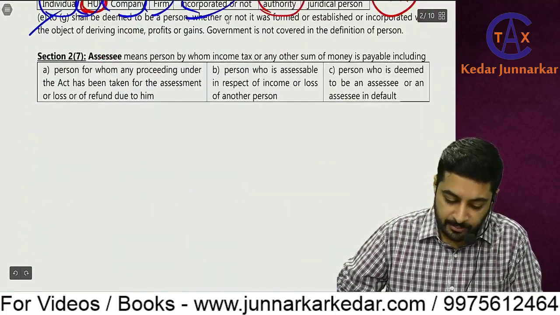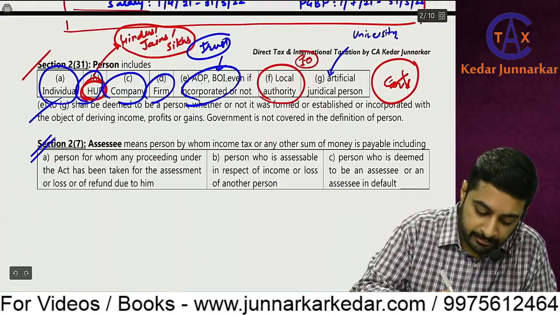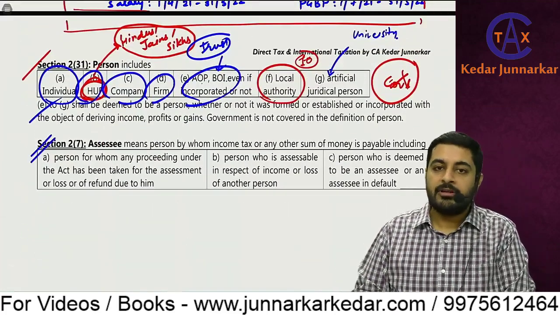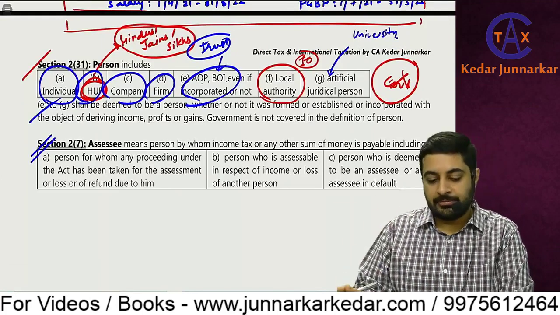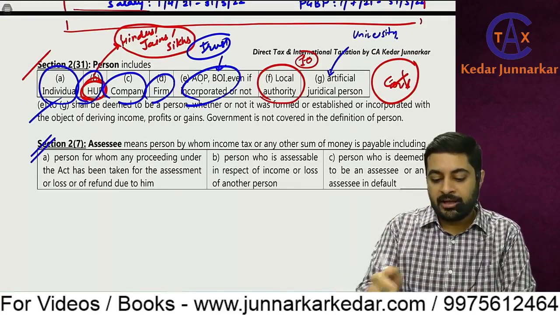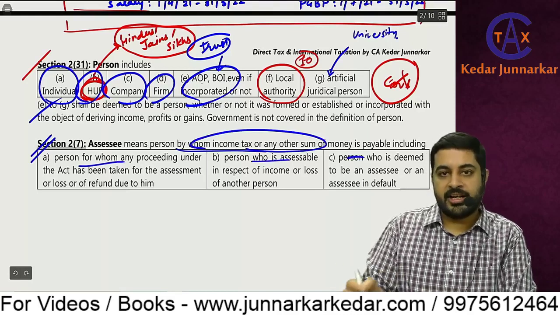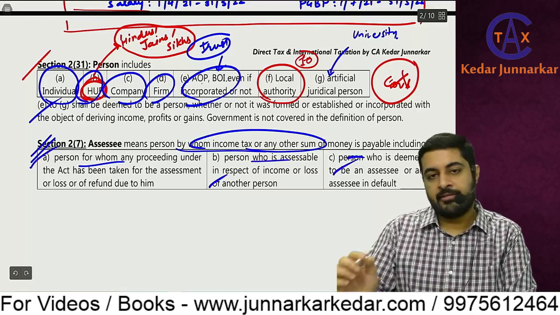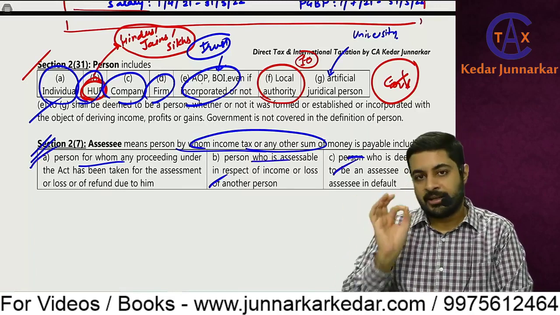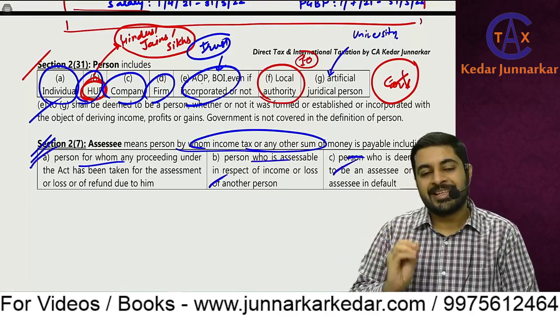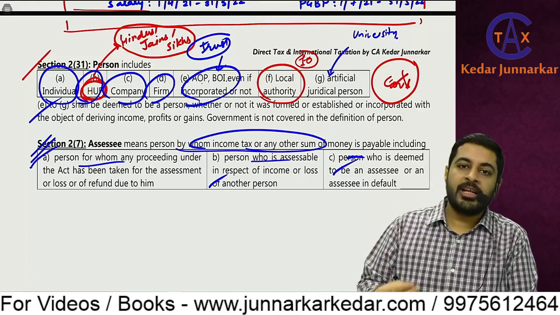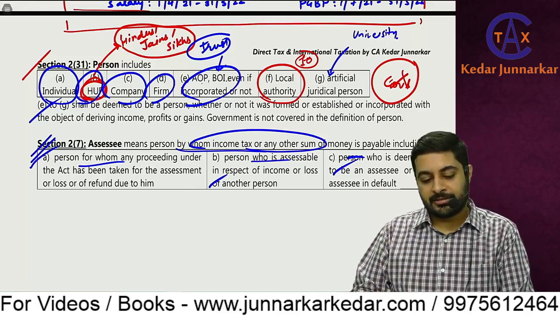Yes, next, assessee. So now a person becomes an assessee only when he falls under these 4 criteria. This is the first criteria, this is second, third and fourth. So assessment, I told you. What do you mean by assessment? It means calculating income, calculating tax.